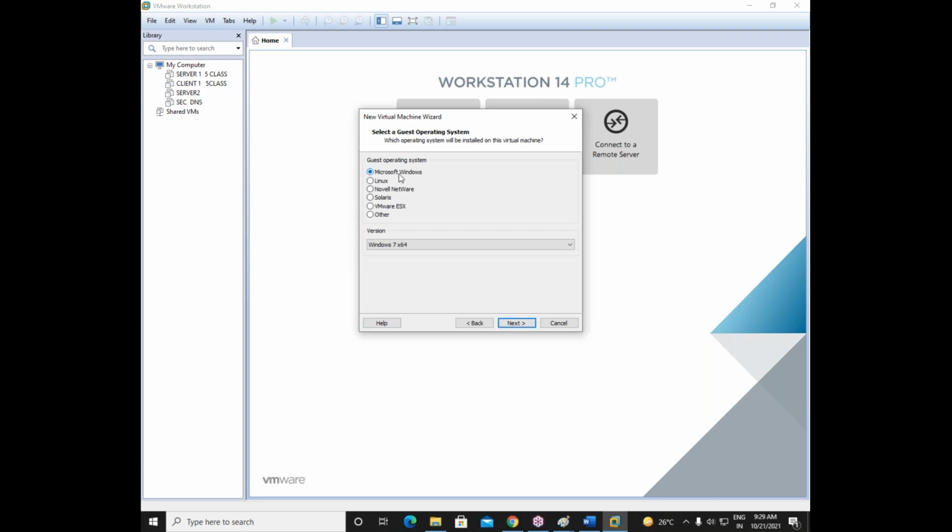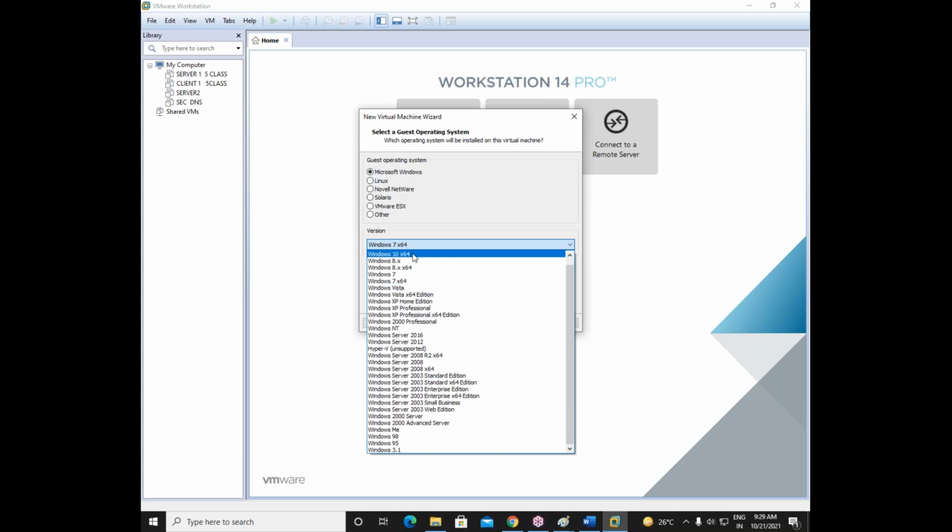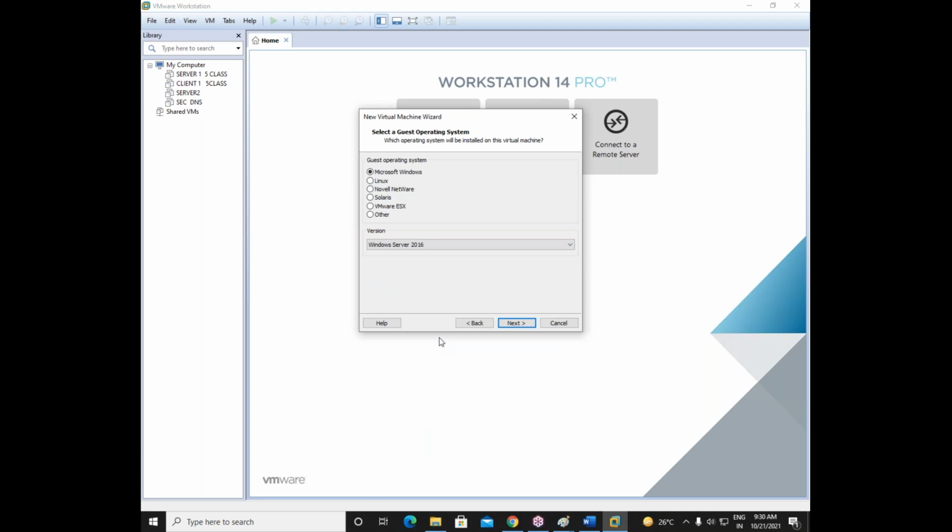If you go with Microsoft Windows here, you can see Windows Server 2000, Windows 10, Windows 8, Windows 7, Windows Server 2016, Windows Server 2019, Windows Server 2008. We can see all the versions here, right? I will go with Windows Server 2016 because that is the operating system we are installing here. Just remember, whichever operating system you are planning to use, select that operating system.